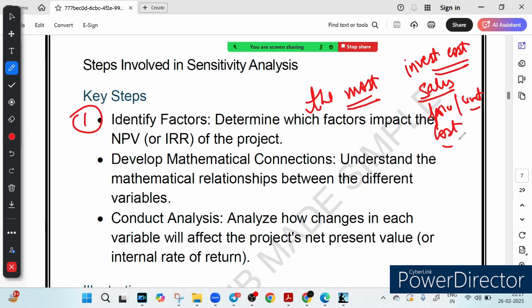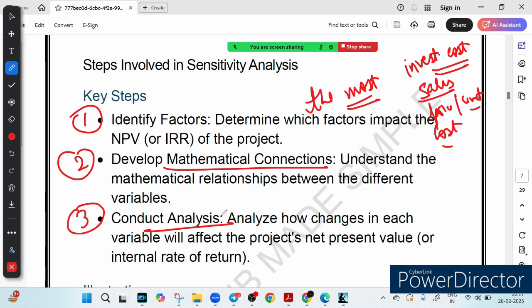Now that is step number 1. Step number 2, you have to understand the math behind it, develop the mathematical connection. Every financial factor is linked. Higher cost reduces profit, more sales increase revenue. So we can create a mathematical connection between these variables to see how they interact. And then step number 3 is to conduct the sensitivity analysis, which means now we change each factor slightly to check how much it affects the project.